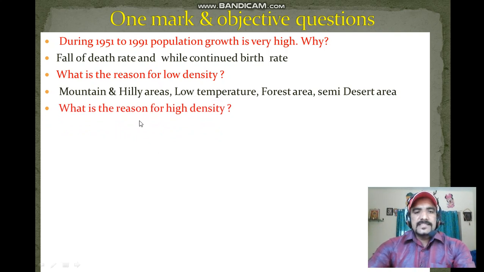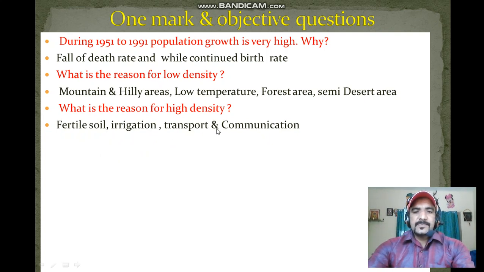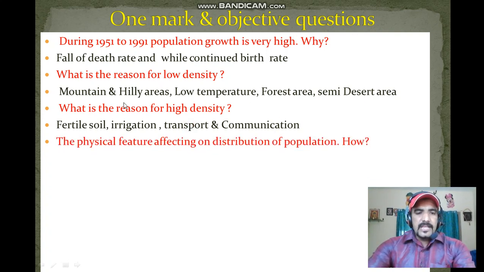Next question, what is the reason for high density? Because there is fertile soil, irrigation, and transport and communication systems, there is a high density of population. Next question, how do physical features affect the distribution of population?